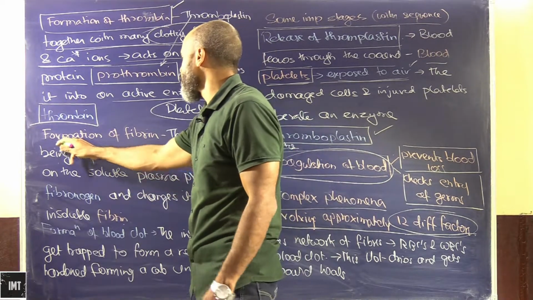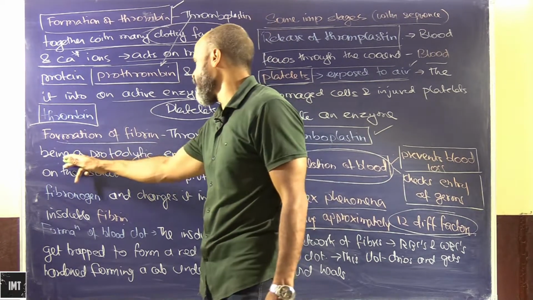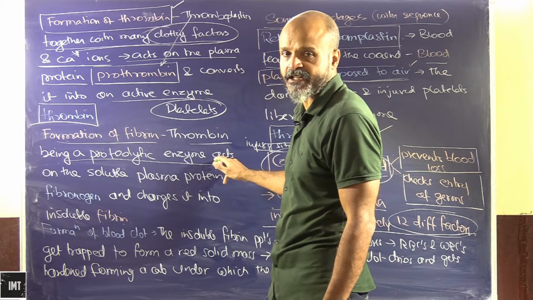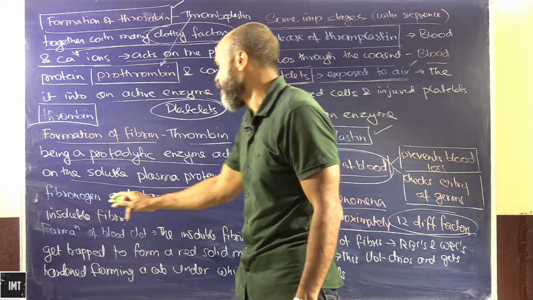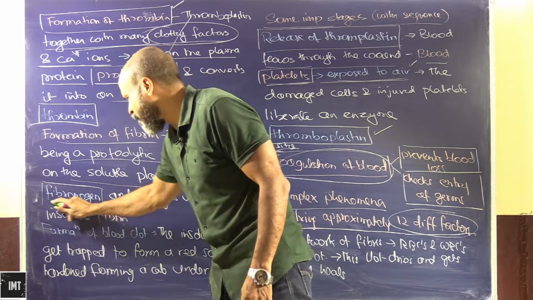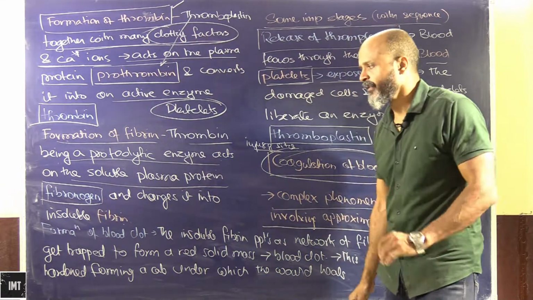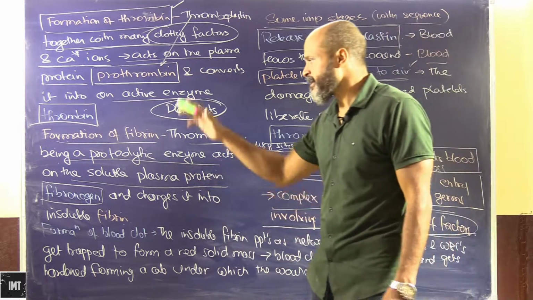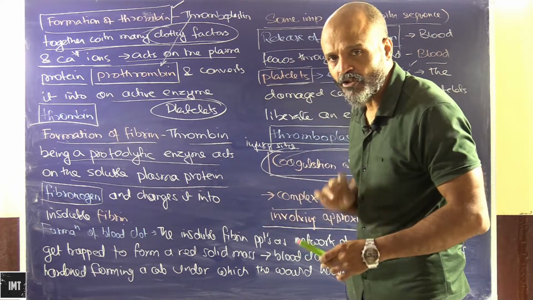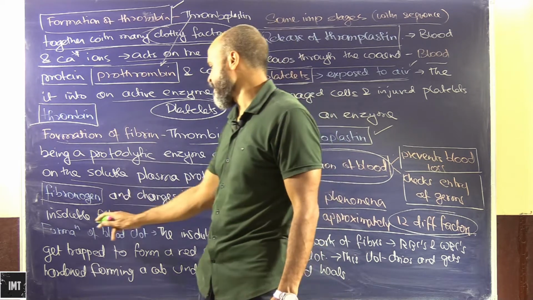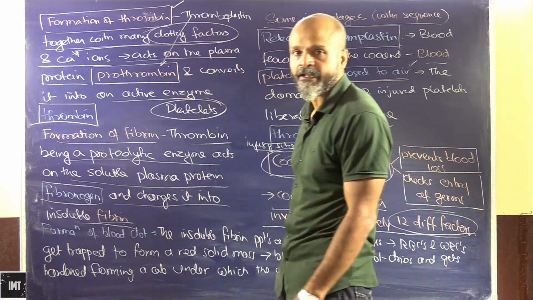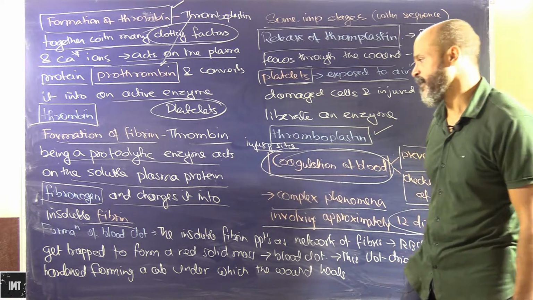Formation of fibrin. Thrombin, being a proteolytic enzyme, acts on the soluble plasma protein fibrinogen. Quite a number of things might get confused, and we will look into the sequence, but this is the theory part which we need to remember. Thrombin changes the soluble fibrinogen into insoluble fibrin.